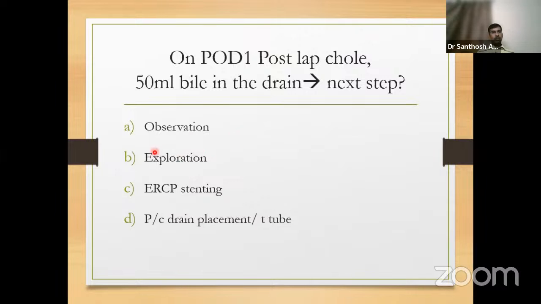You will observe, you will explore immediately, you will do an ERCP and stent the defect, or you will place a percutaneous drain or a T-tube. Now, a drain is already there. We presume that the patient is stable. Then we will observe only. Why? Because